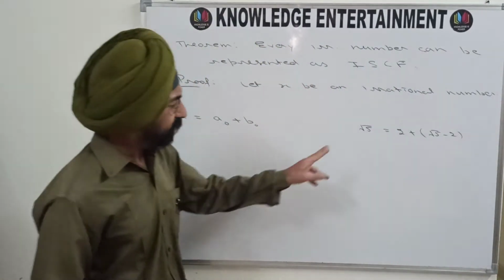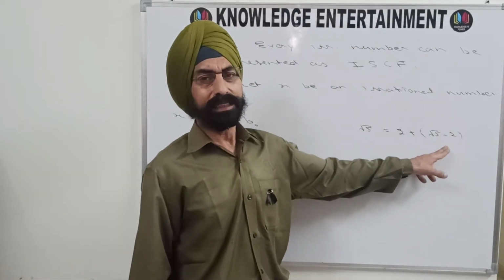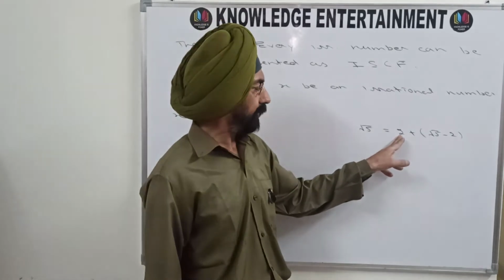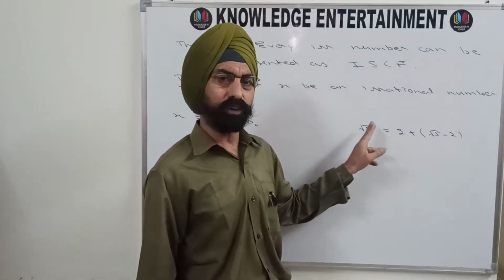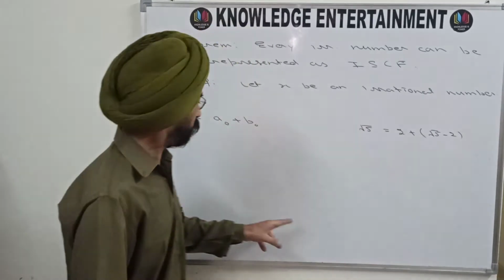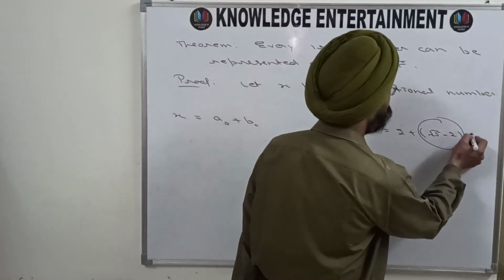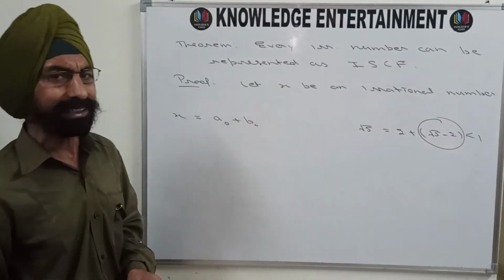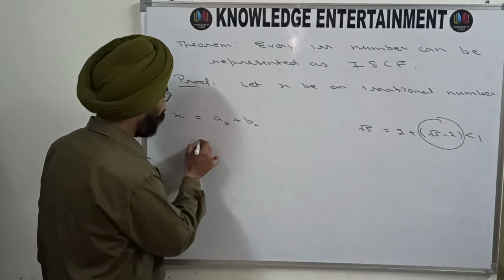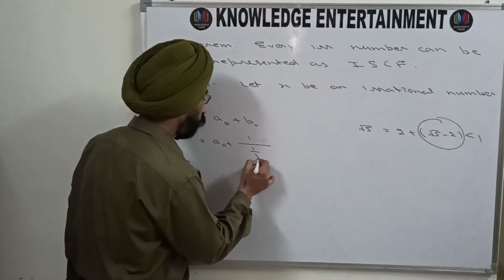And since this is an irrational number, the fractional part must also be an irrational number. You have excluded an integer from an irrational number, the remaining part will definitely be irrational. So that means this b naught is irrational, and the fractional part is always greater than 0 but less than 1. So that means this b naught is less than 1. Now you can write it as a naught plus 1 upon b naught.